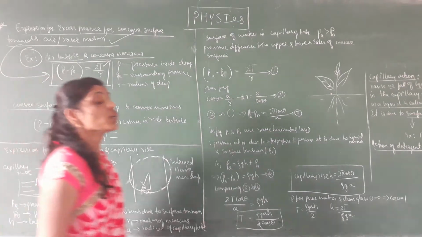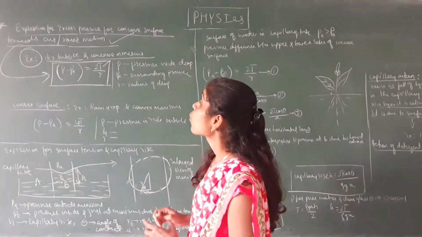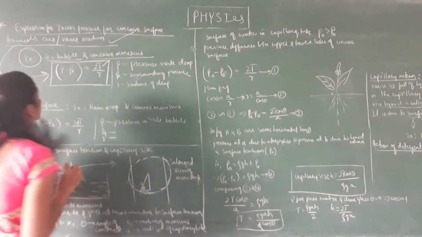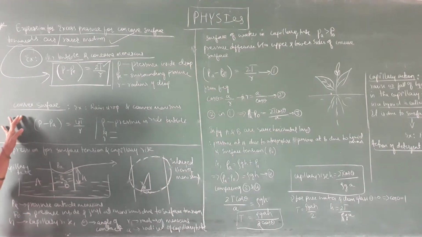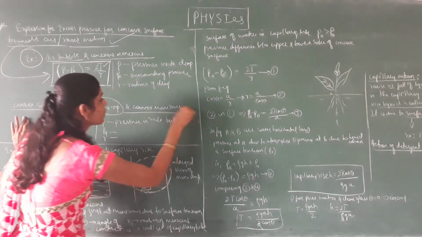Same thing: what is the expression for excess pressure for convex surface towards air or rarer medium? If they ask, quote the example of raindrop and convex meniscus.